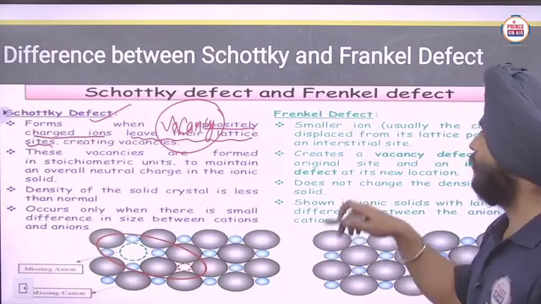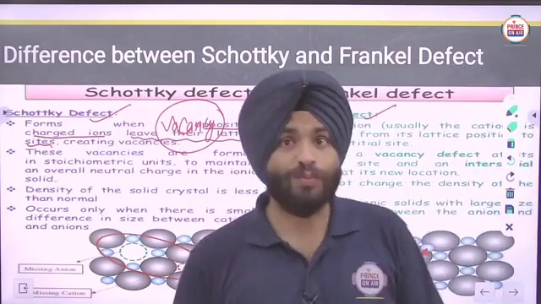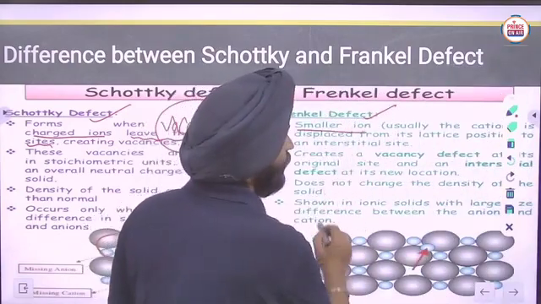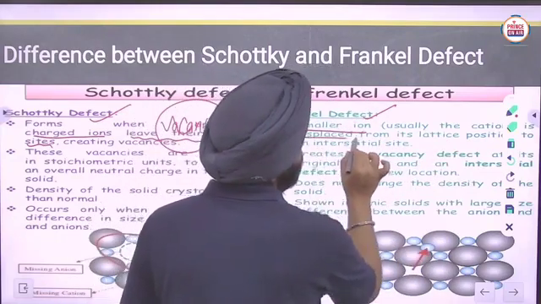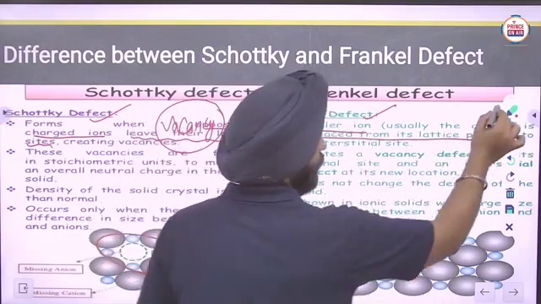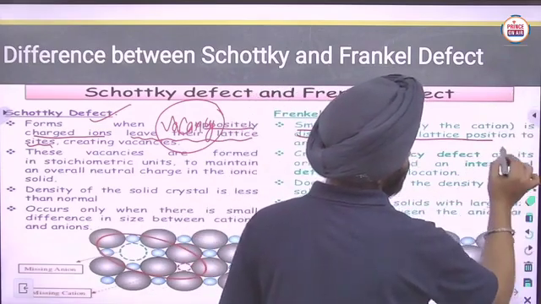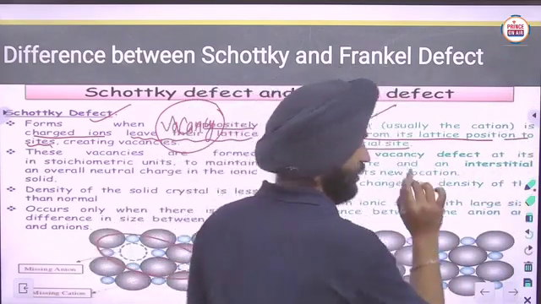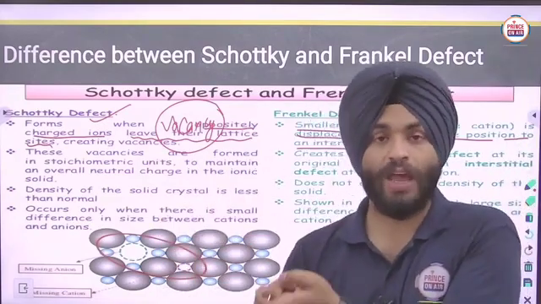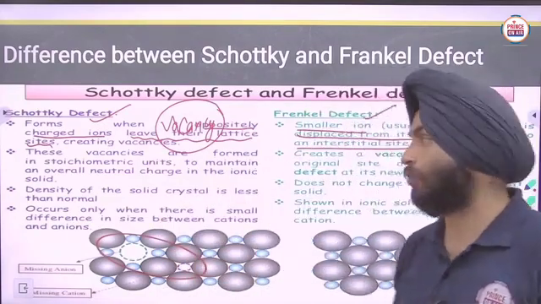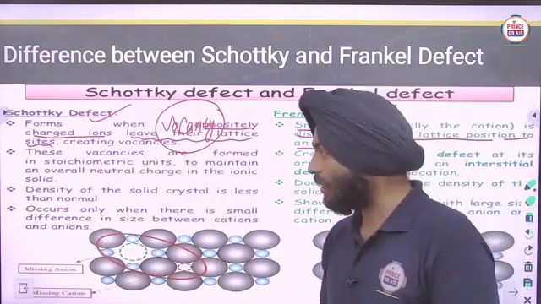In a Frenkel defect, the smaller ion, usually the cation, is displaced from its lattice position to an interstitial site. It creates a vacancy and also occupies the interstitial site, so both types of defect occur in this case.